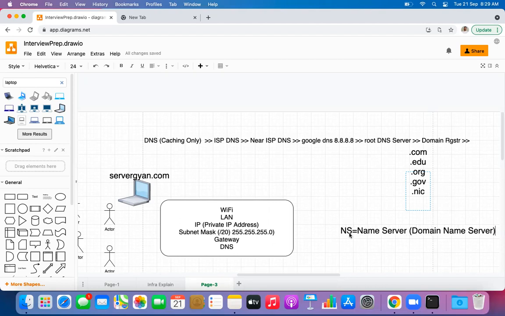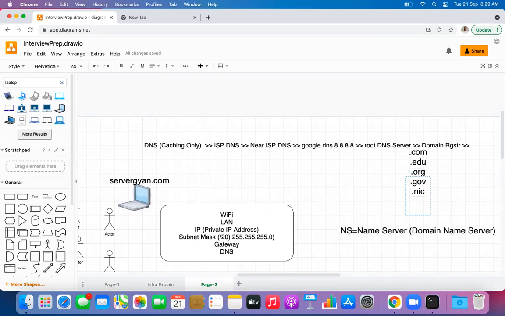Record type is NS, name server, and in actual form we call it DNS server, right? Then the second record type is SOA, start of authority, right? So as and when we host or purchase any domain, by default we get these two record sets.